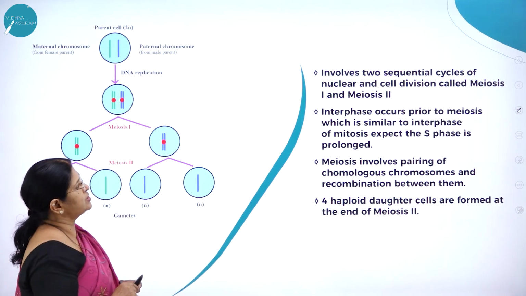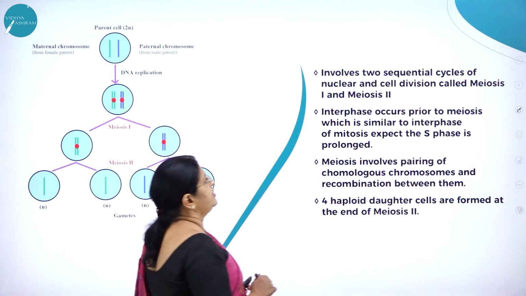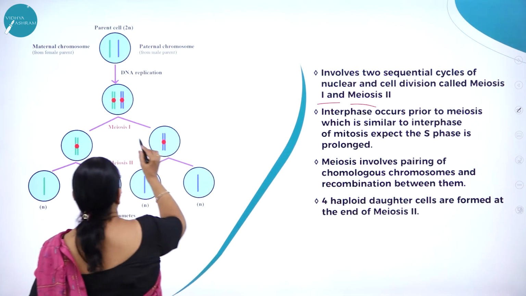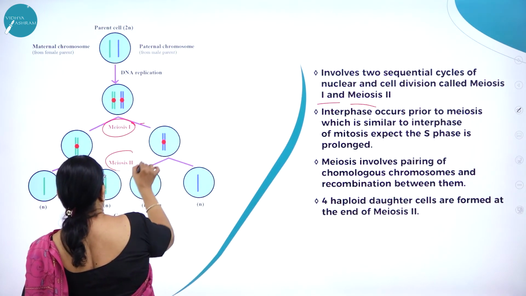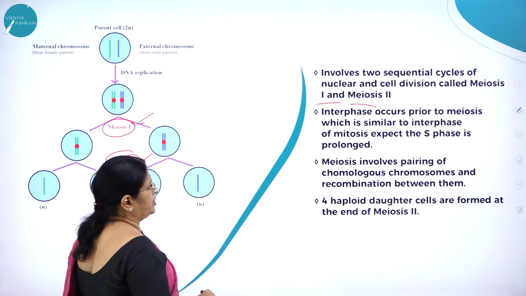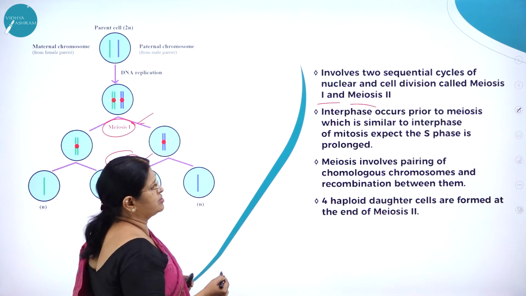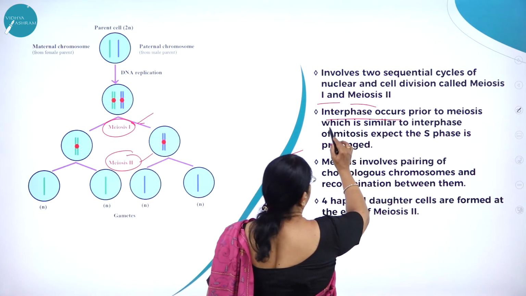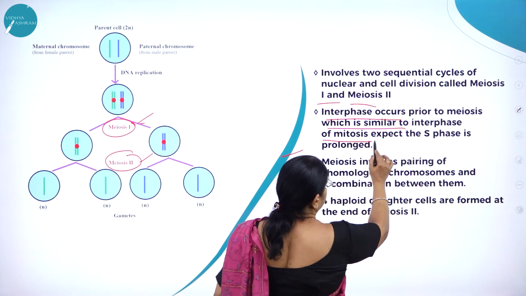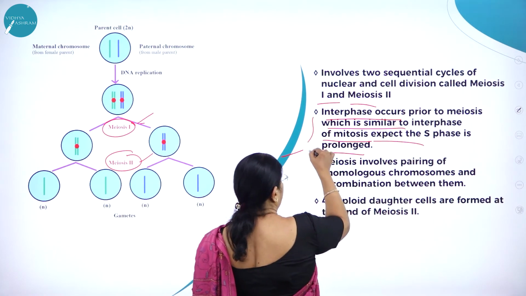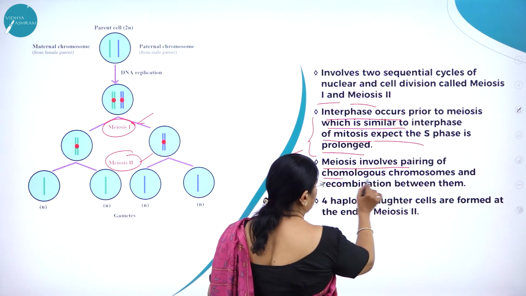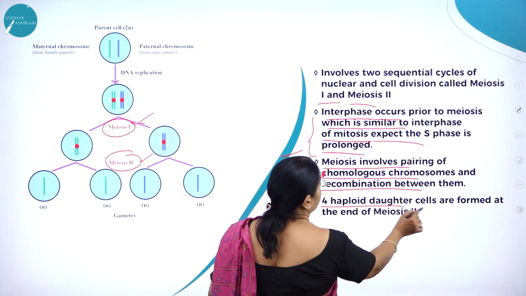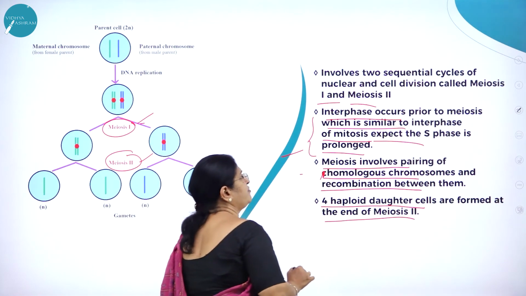Meiosis involves 2 sequential cycles of nuclear cell division called meiosis 1 and meiosis 2. Interphase occurs prior to meiosis, which is similar to interphase of mitosis, except the S phase is prolonged here. Meiosis involves pairing of homologous chromosomes and recombination between them. So 4 haploid daughter cells are formed at the end of meiosis 2.